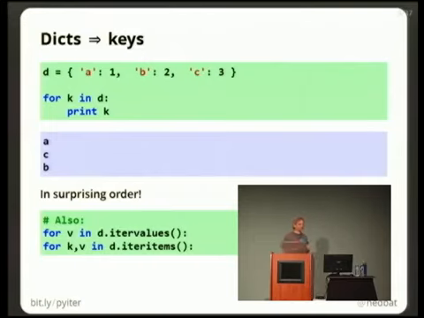Notice that it gives them to you in a surprising order. And also down here, the dictionary has other methods if you want to iterate over different things. So if you want to iterate over the values, there's a method on the dictionary to get a stream of the values, and you can also get a stream of the items, the key value pairs out of the dictionary. So this is an interesting example because notice that a dictionary is not a linear thing. There is no order to a dictionary, but when you iterate over it, it gives things to you in an order.